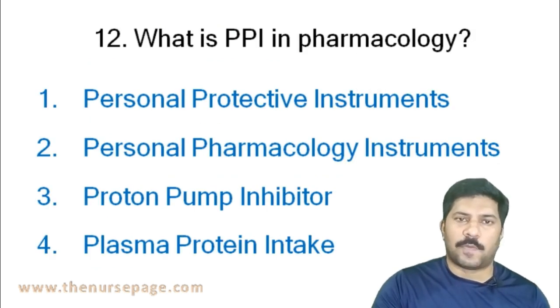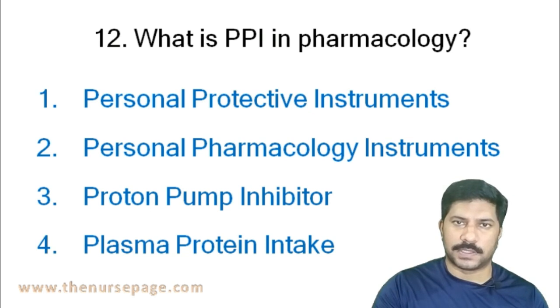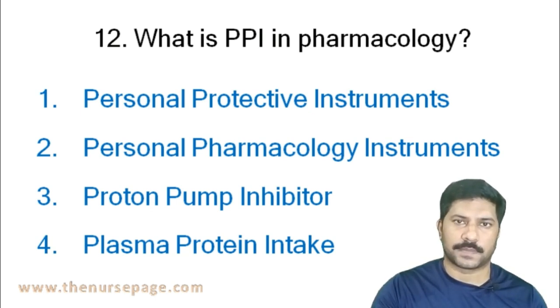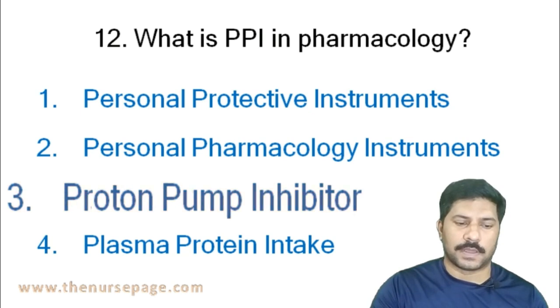Next question, what is PPI in pharmacology? Personal protective instruments, personal pharmacology instruments, proton pump inhibitor, or plasma protein intake? The correct answer is proton pump inhibitor. An example of a proton pump inhibitor is pantoprazole. It is used to prevent gastritis.